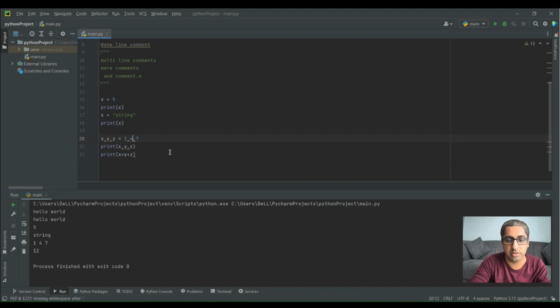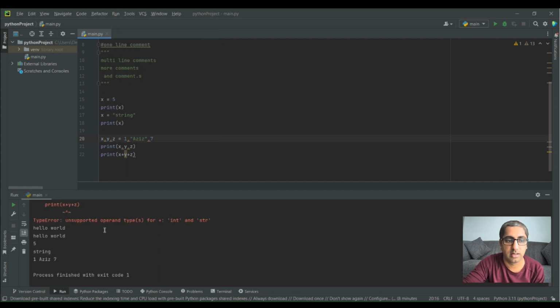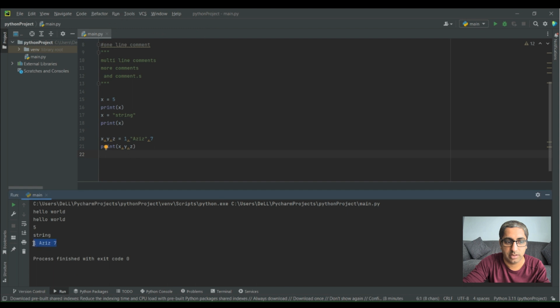Now if I change the value to some string, that's my name here, and run it. You see there is an error in this area. It shows an unsupported operand problem: plus between integer and string, that you cannot actually add these two. So if you just fix it up and now run it, you see it has basically printed all these three variables.